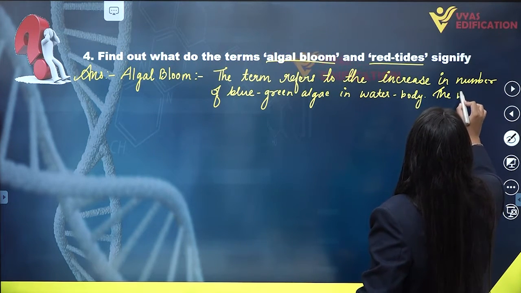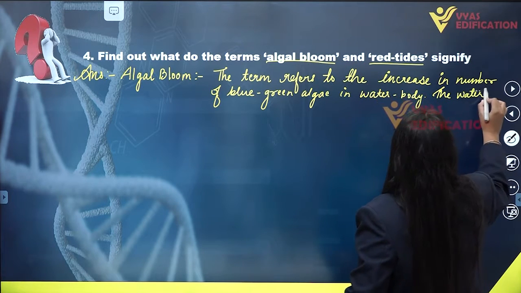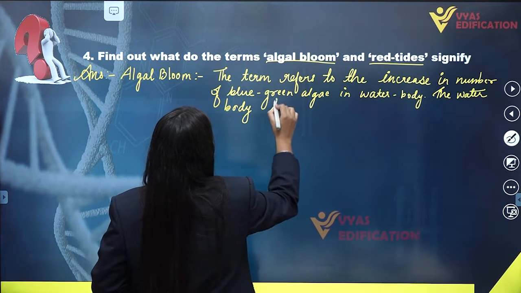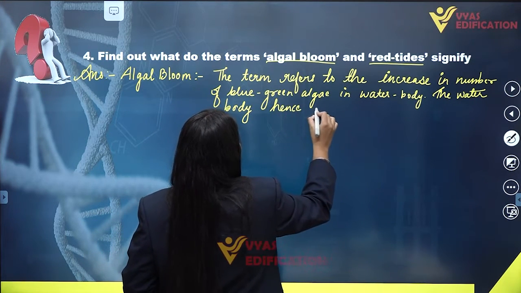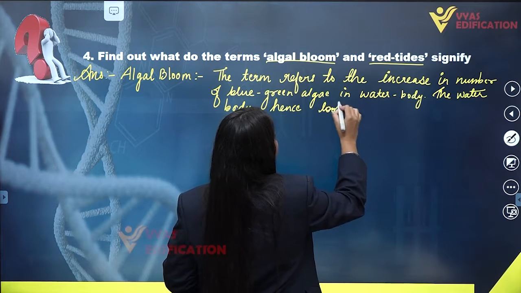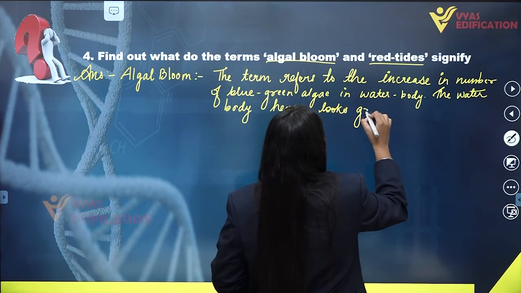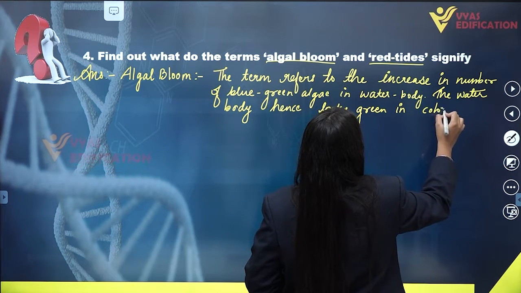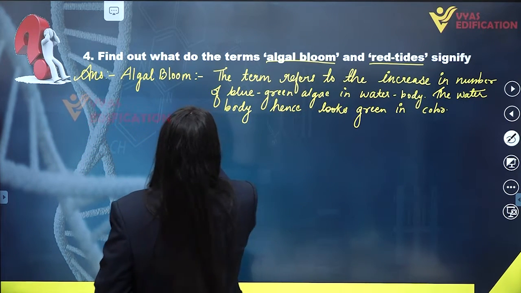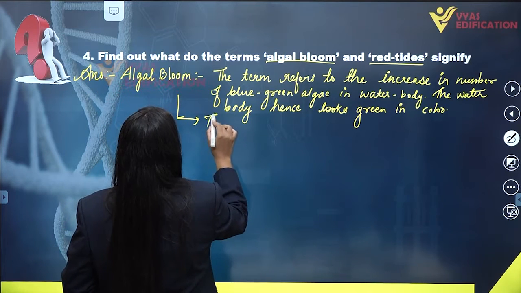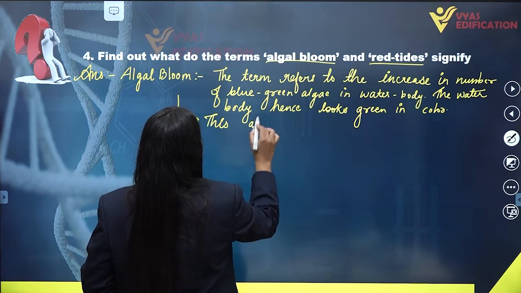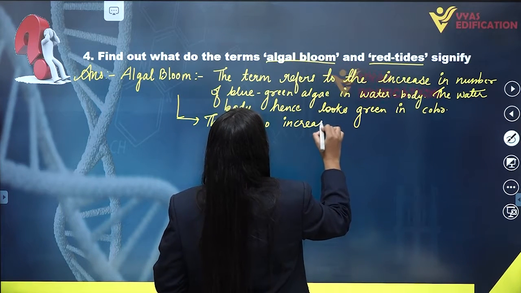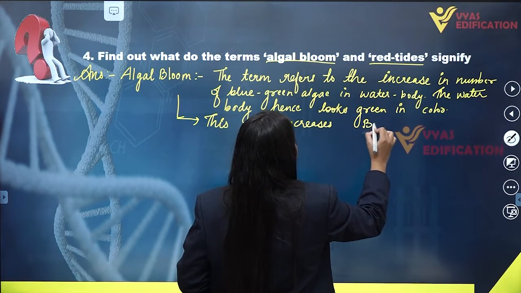The water body hence looks green in color because of the large number of algae present here, and this also increases BOD.